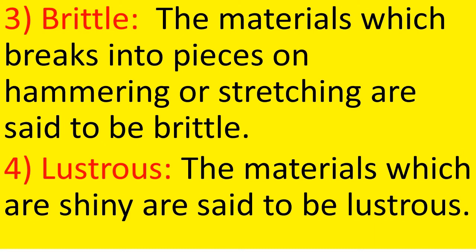Number 3, brittle. The materials which break into pieces on hammering or stretching are said to be brittle. So, what is meant by brittle? The materials which break easily are said to be brittle. Example, glass. Number 4, lustrous. The materials which are shiny are said to be lustrous. That means if a material appears to be shiny, then we can say that it is lustrous.